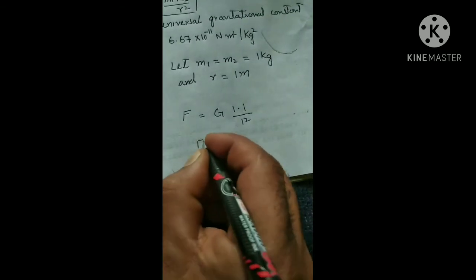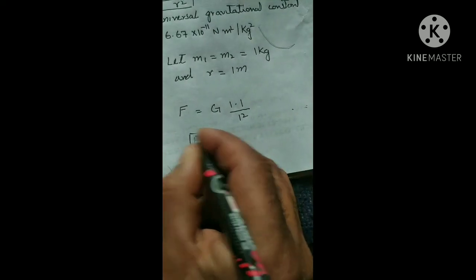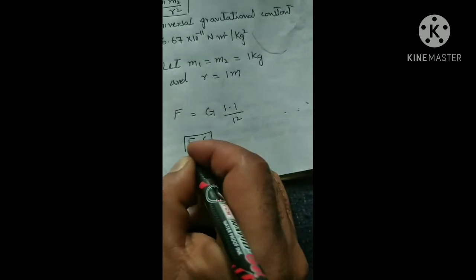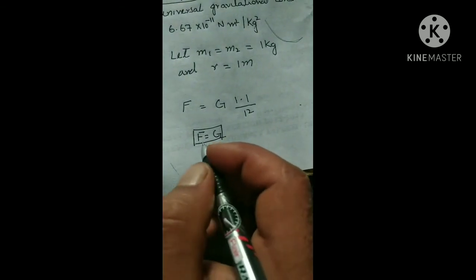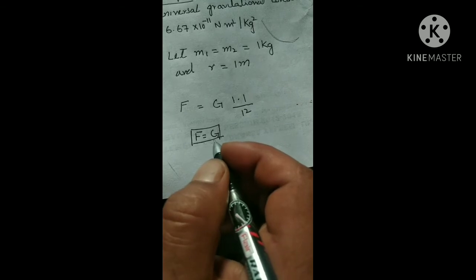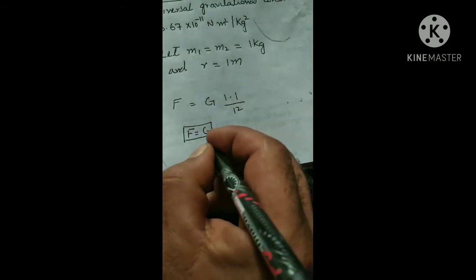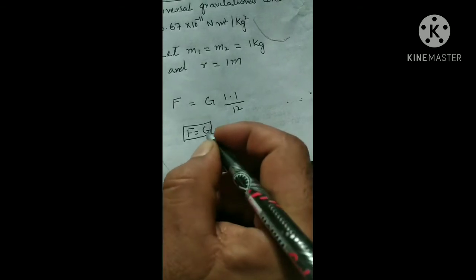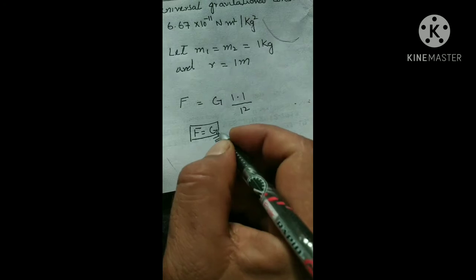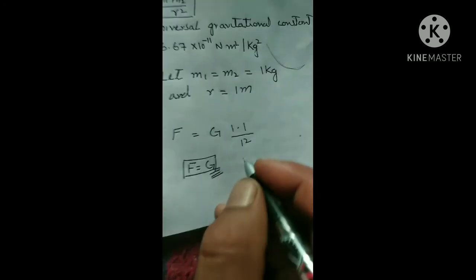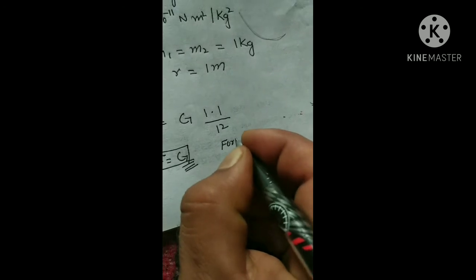So it means F is equal to G. So here the force of attraction is equal to the universal gravitational constant. This expression can be used to define universal gravitational constant, and it can be defined as the force of attraction